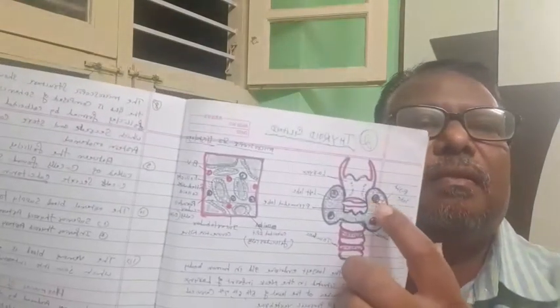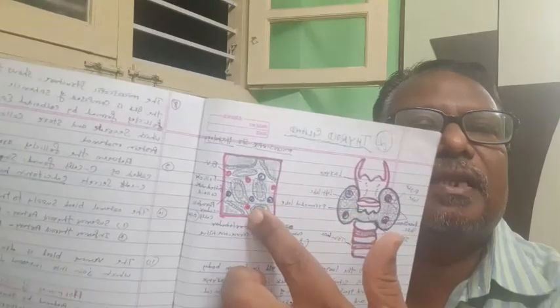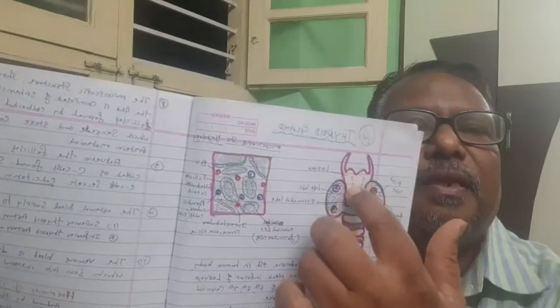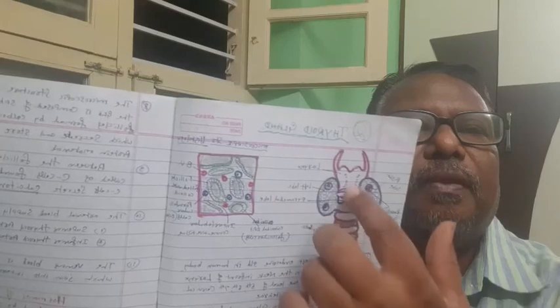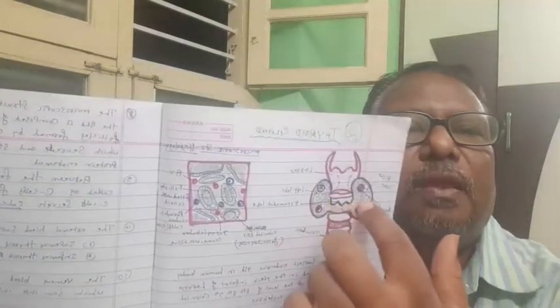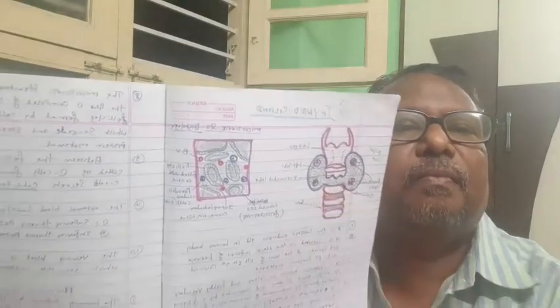So this is the figure of the thyroid and parathyroid glands, and this is the section of the gland, the histology of the gland. This is present in the tracheal region. This is the trachea, this is the larynx, and these are the 2 lobes of the thyroid gland, and the connection is the isthmus.